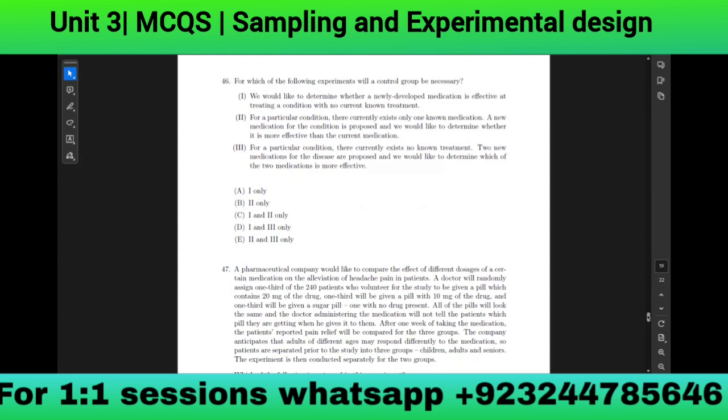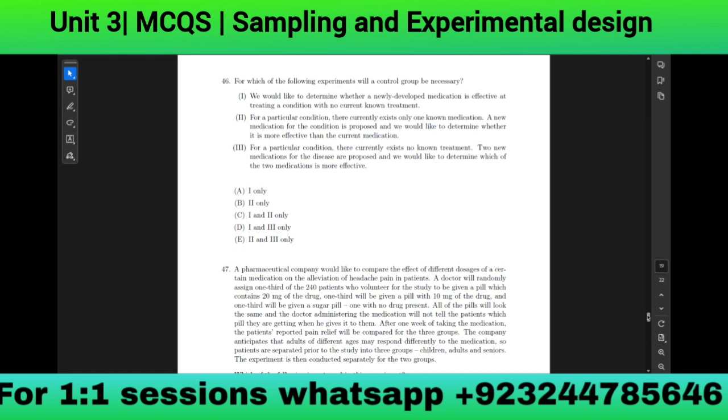For which of the following experiments will a control group be necessary? We would like to determine whether a newly developed medication is effective at treating a condition with no current non-treatment. For a particular condition, there currently exists one non-medication. A new medication for the condition is proposed, and we would like to determine whether it is more effective than the current medication. For a particular condition, there currently exists no treatment. Two new medications for the disease are proposed, and we would like to determine which of the two medications is more effective.